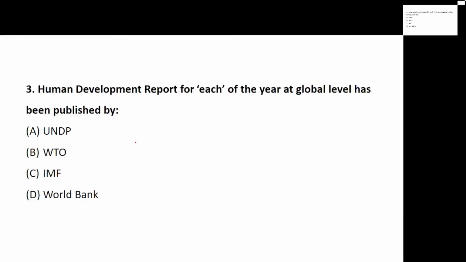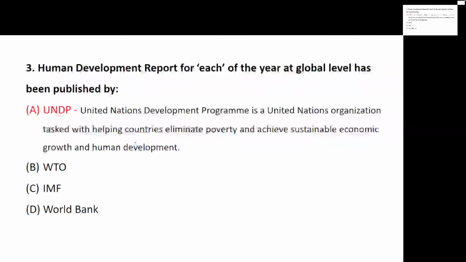So here the Human Development Index for each year is given by what? It's given by UNDP, not by WTO, not by IMF, and not by World Bank. So what does UNDP refer to? It's the United Nations Development Programme, a United Nations organization which helps countries to eliminate poverty and achieve sustainable economic growth. Now when I say sustainable, it is not only satisfying the current growth or the current population, but also taking care of the future population.